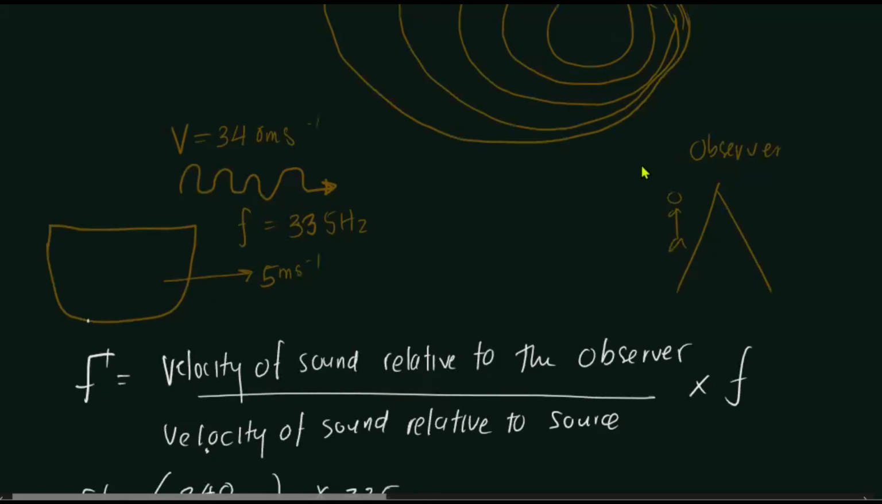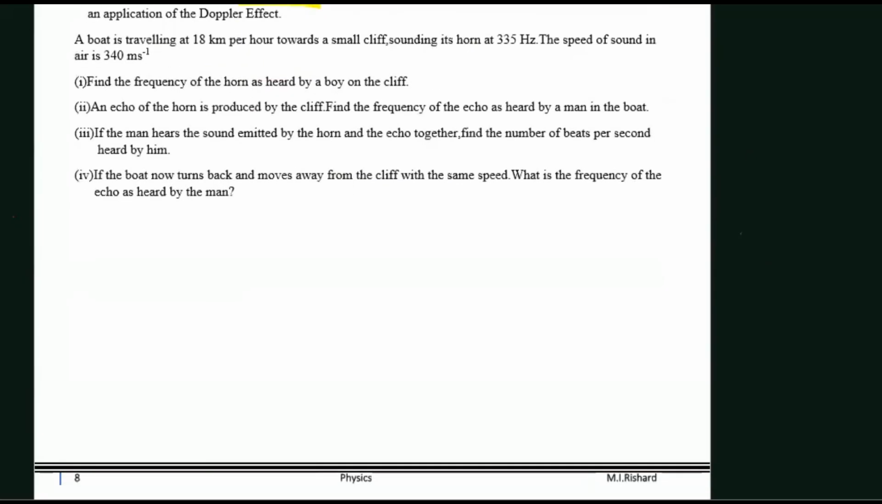So the apparent frequency heard by the person on the cliff is 340 hertz, right? Okay, that's done. So the first question is done. And then they are saying an echo of the horn is produced by the cliff. Find the frequency of the echo as heard by the man in the boat, right? So an echo of the horn, right?